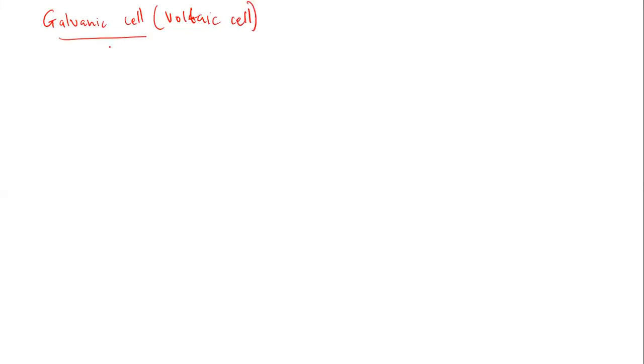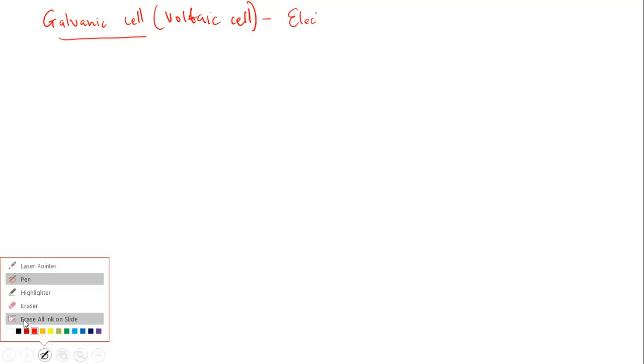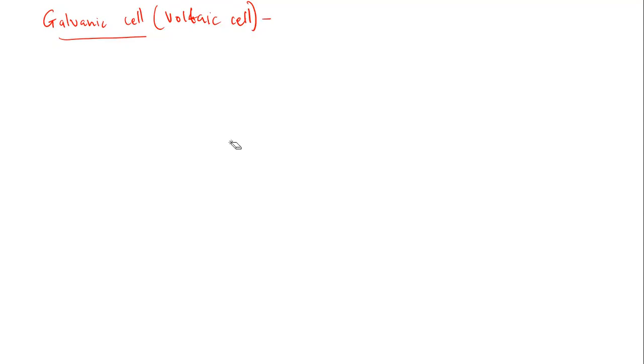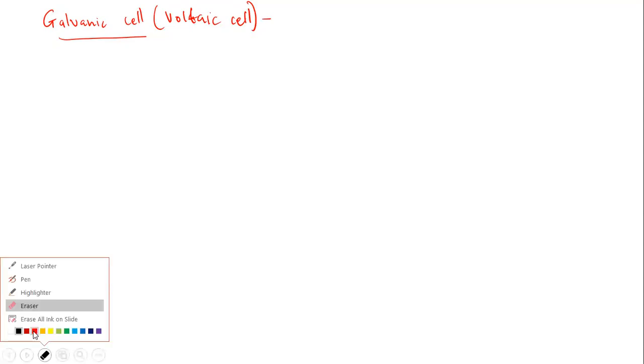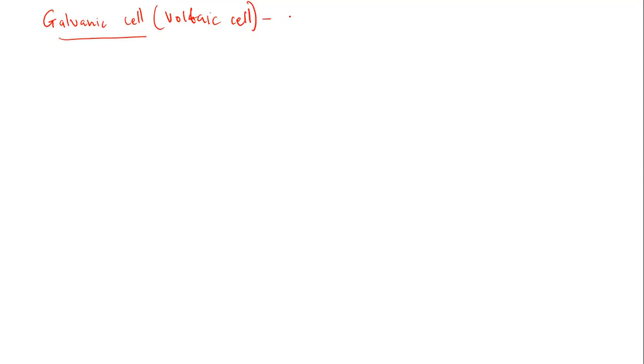Remember what I said to you: a galvanic cell is a type of device that converts chemical energy to electrical energy. This device is called the galvanic cell.